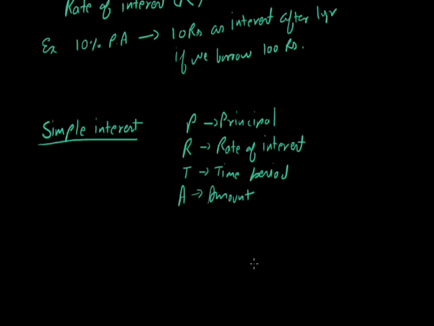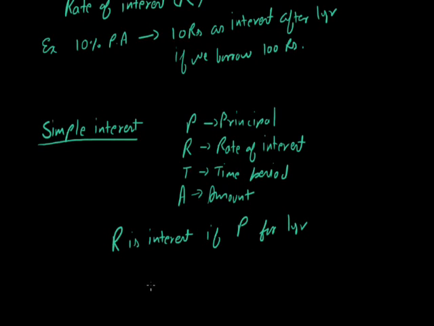The interest we understand is that R is the interest if we borrow money for 1 year.